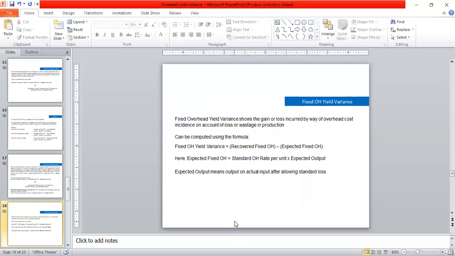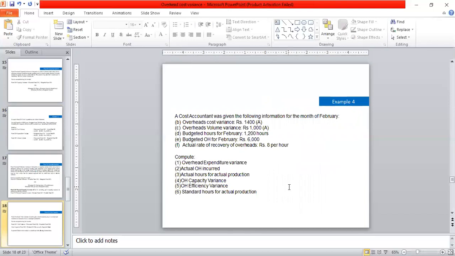Now we are discussing the fixed overhead yield variance. Fixed overhead yield variance shows the gain or loss incurred by way of overhead cost, incidence on account of loss or wastage in production. It can be computed using the formula: fixed overhead yield variance is equal to recovered fixed overhead minus expected fixed overhead. Here, expected fixed overhead is equal to standard overhead rate per hour into expected output. Expected output means output on actual input after allowing standard loss.